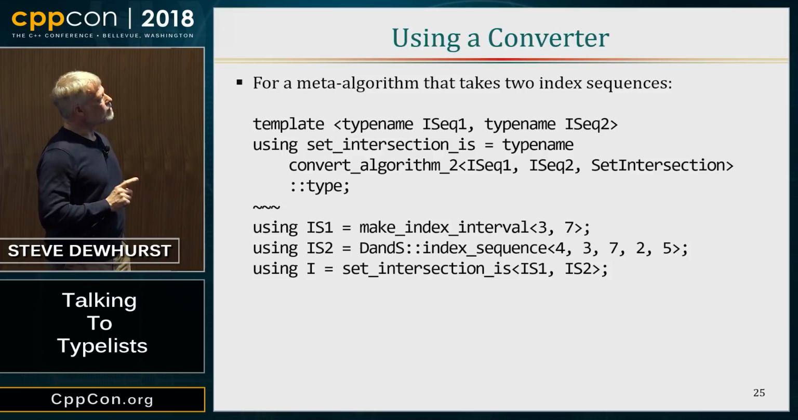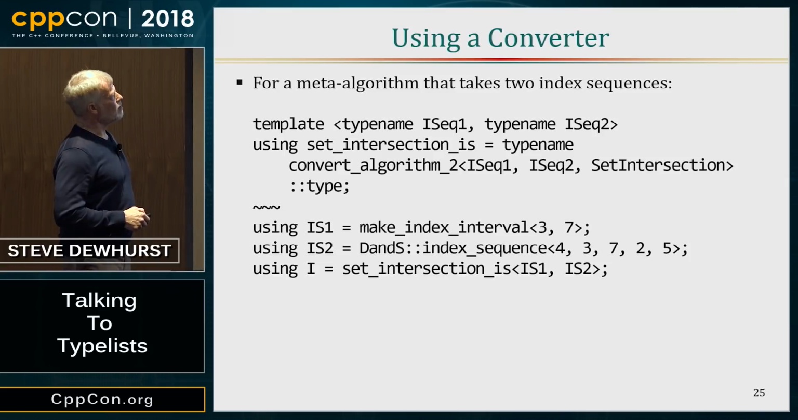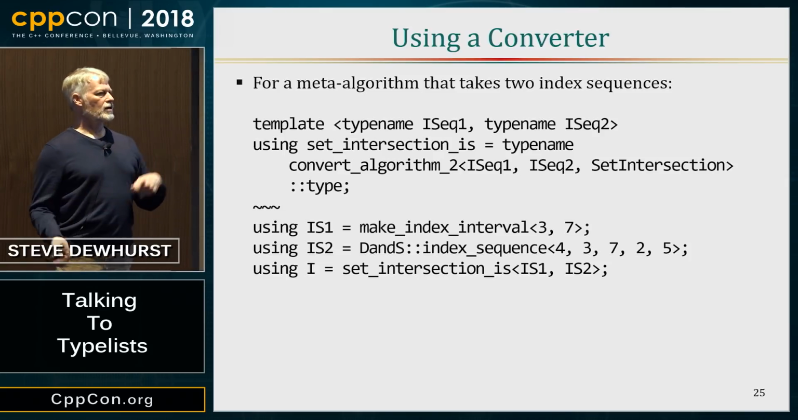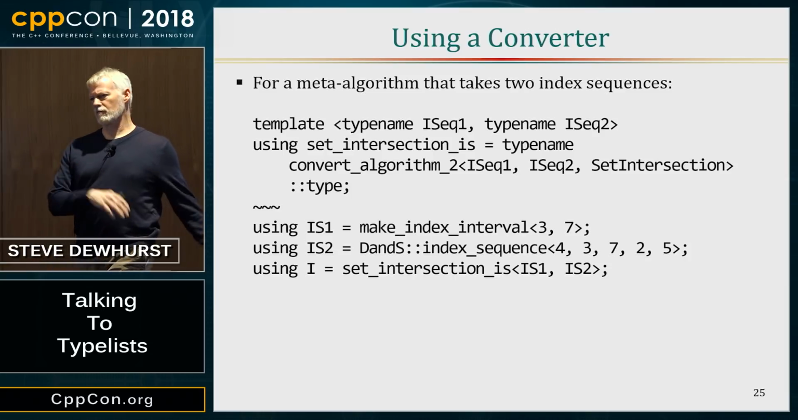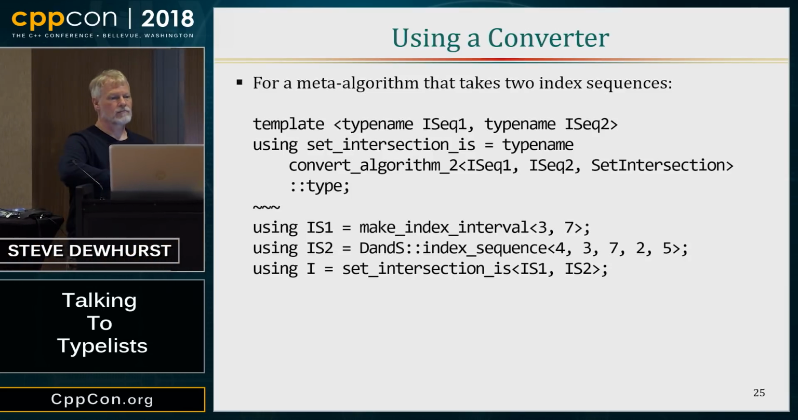So the third use is to do complex transformations that are maybe not pleasant to set up, but make a lot of otherwise complex things very easy. Here's a one-liner that somehow manages to take some sequences of integers, turn them into typelists, run a typelist meta-algorithm, and then convert the result back into integers. And it's very easy to use.